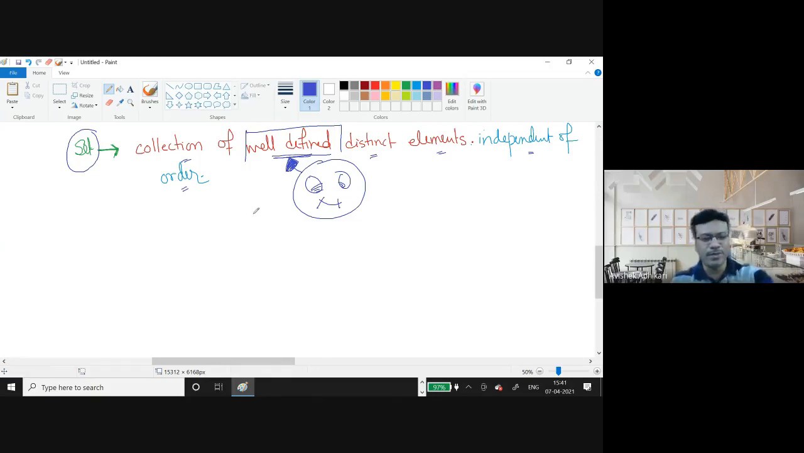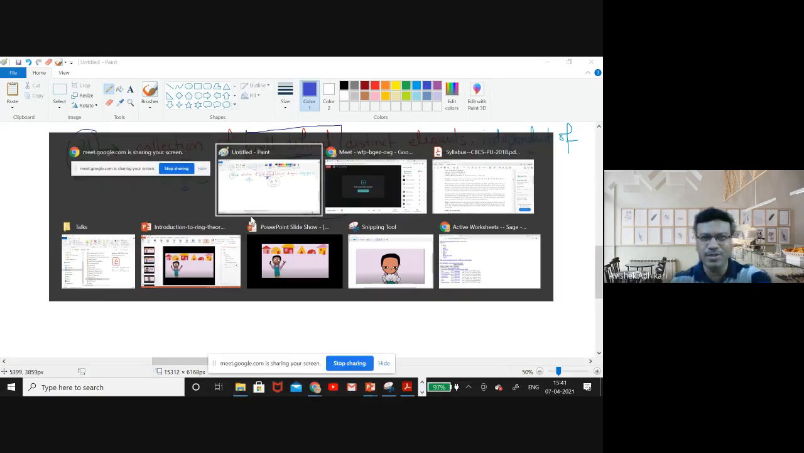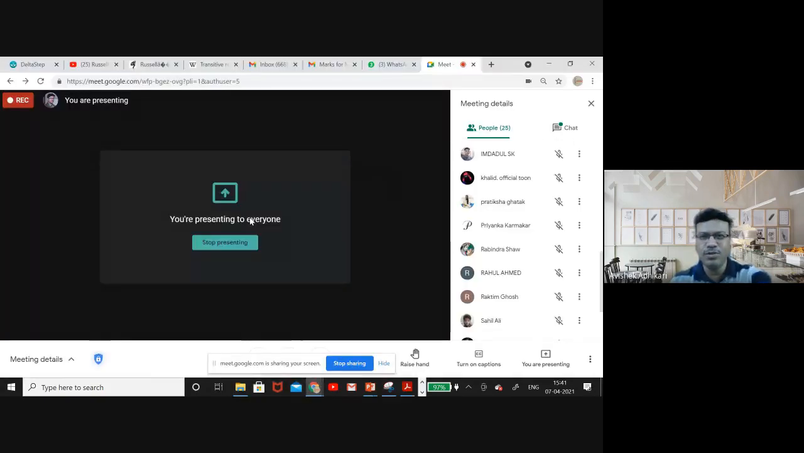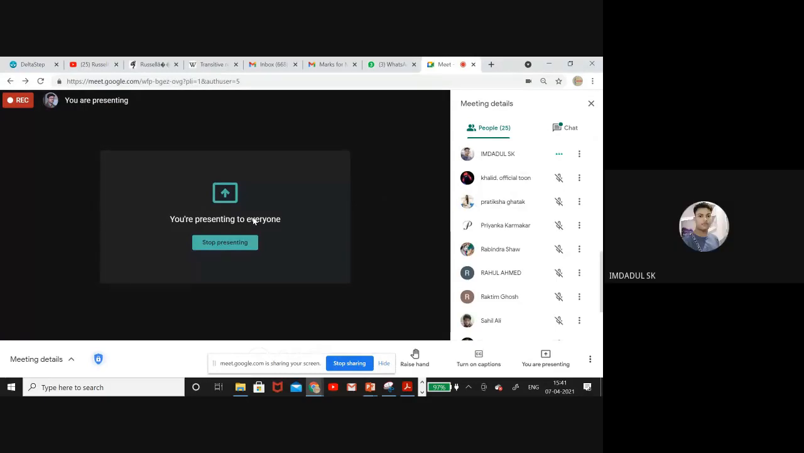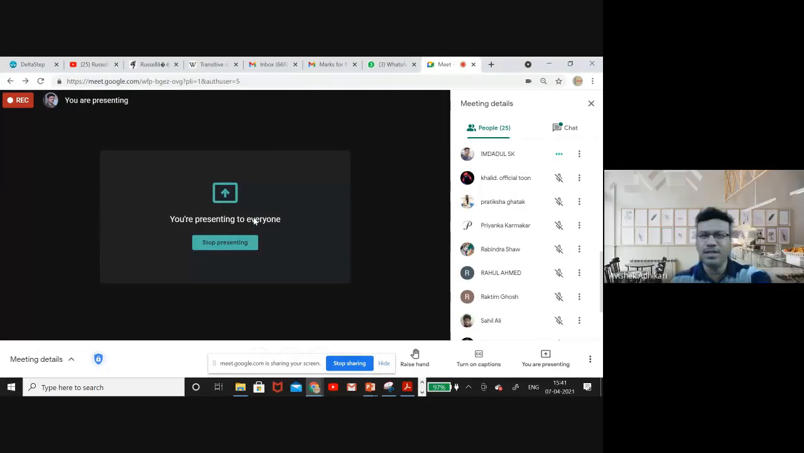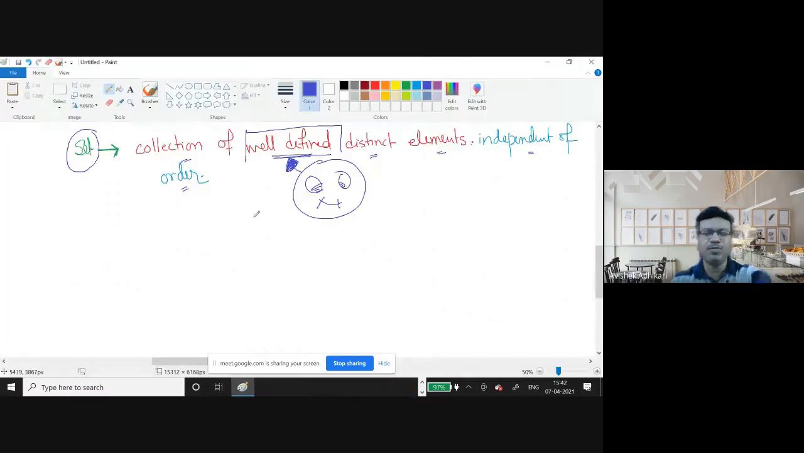Okay, so who gave this definition? The definition was written in the book, that's true, but who gave this definition? Can you explain to me what you mean by well defined? Your definition is perfectly okay, because most of the books write it like this. Okay, anybody else?